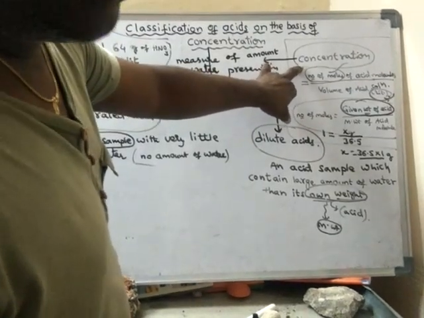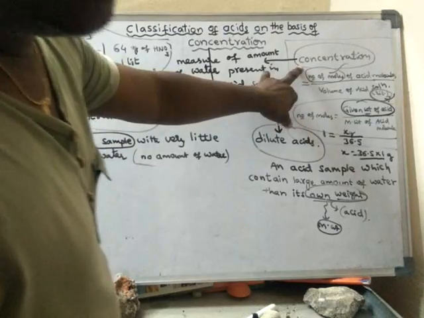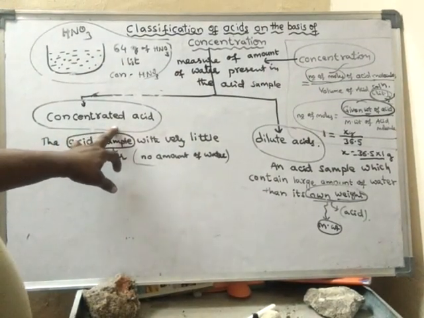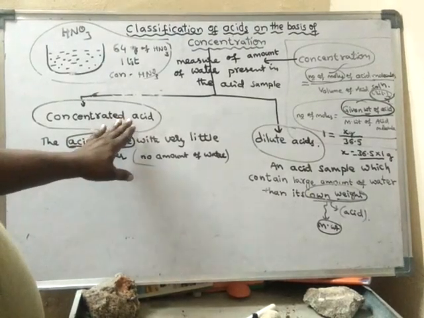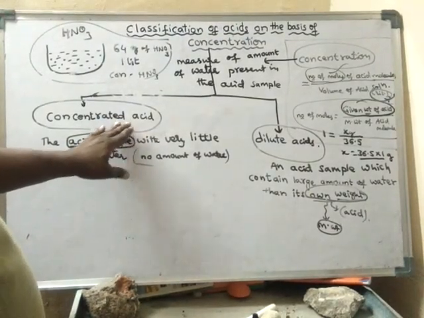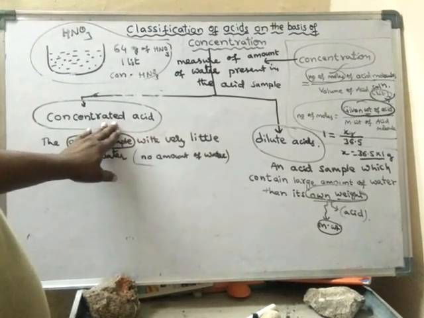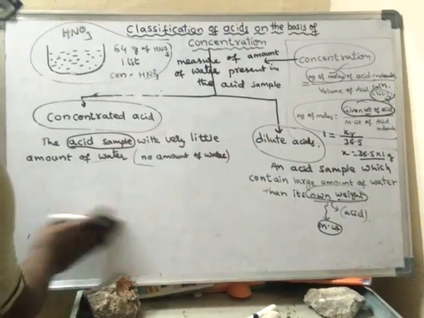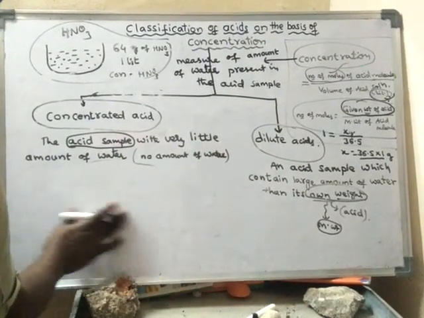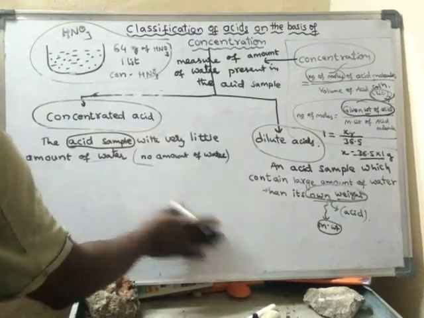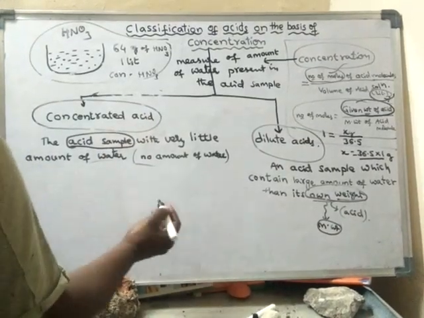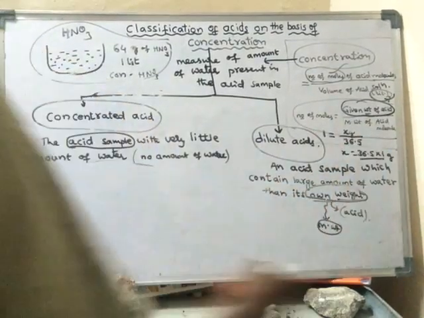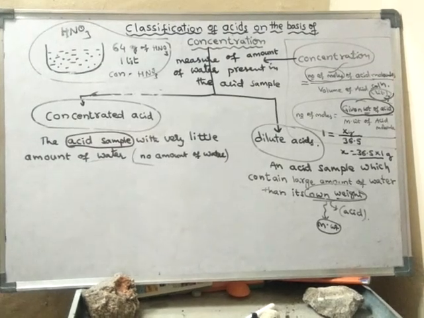Concentrated acid is a relative term. Suppose I have two acids, sometimes it is a relative term. Okay, I will explain this in later classes.